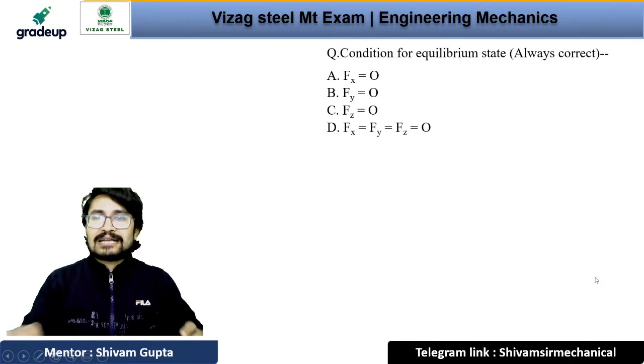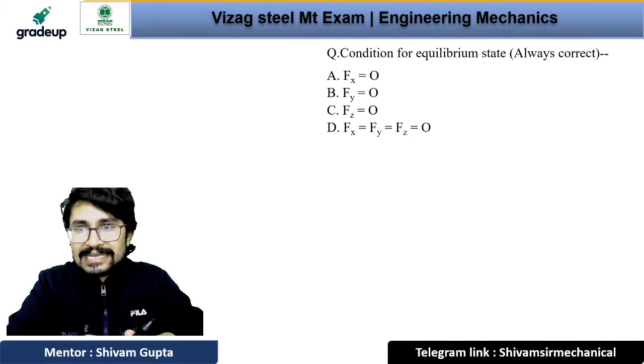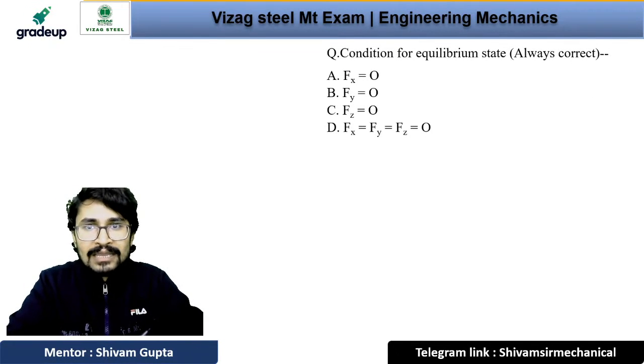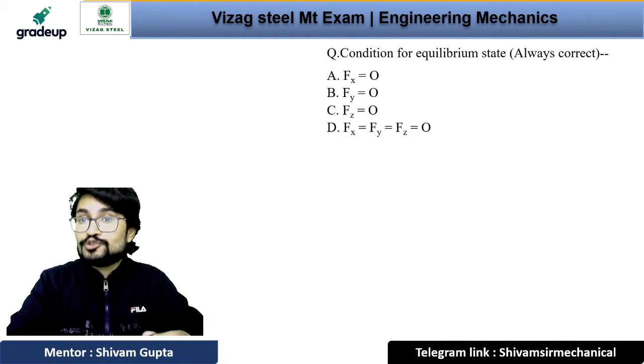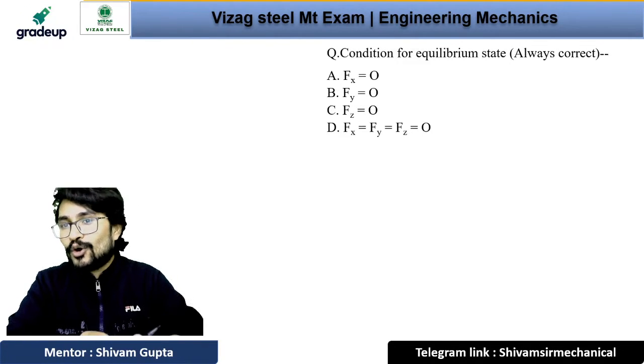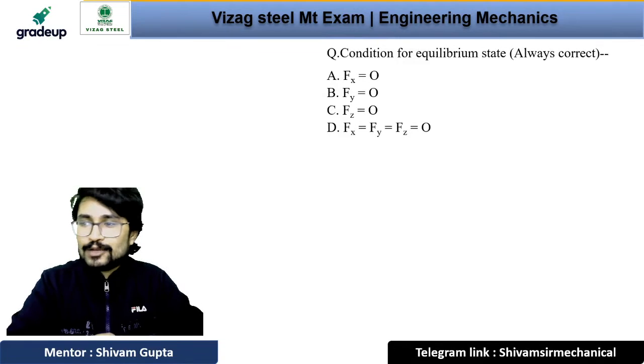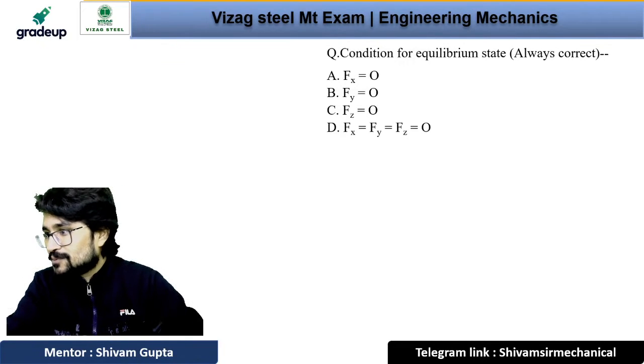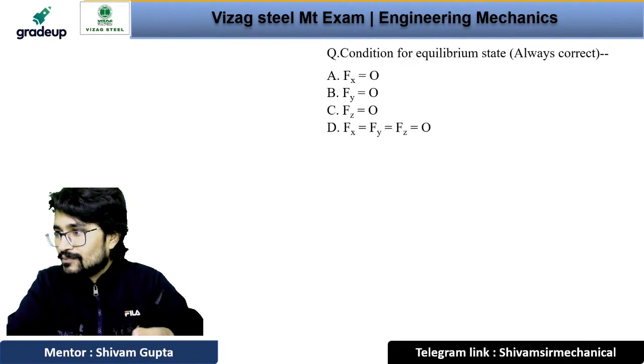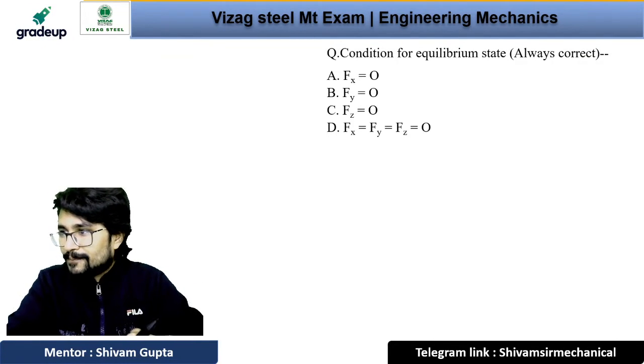The next question is saying the condition for equilibrium state is always correct: Fx equals 0, Fy equals 0, Fz equals 0, or Fx equals Fy equals Fz equals 0.